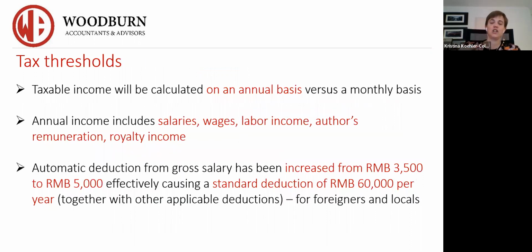Now, why am I touching on the history and highlighting what came out in 2018? I'm highlighting it because when people Google individual income tax in China and how it is calculated and how it pertains to them, they don't actually look at the dates of the articles they're reading. And so I want to highlight that anything that you read prior to 2018 is false information and not actual.